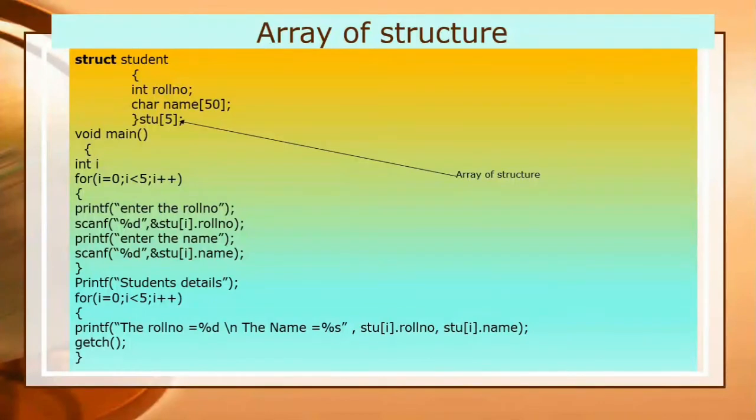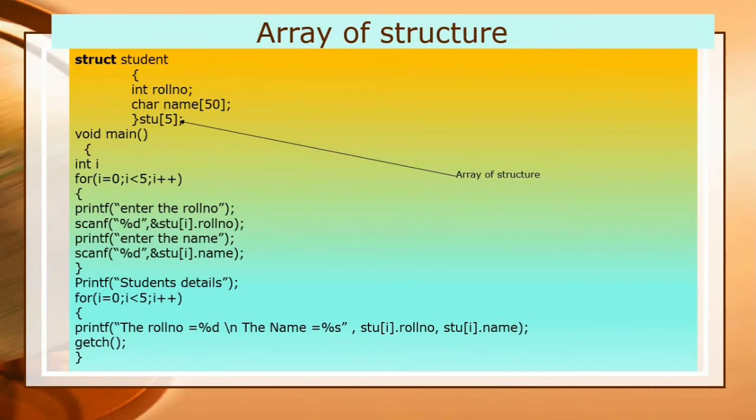So I have started here the main function. I have taken integer i as a variable, because I have to use it in the for loop. As we have discussed how for loop works, here the first component is initialization, i is equal to 0, then I have written the condition, because of 5 students, i is less than 5, means this will execute 5 times because I have to store the information of 5 students.